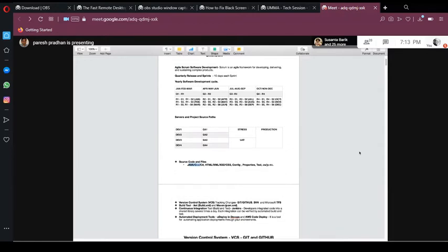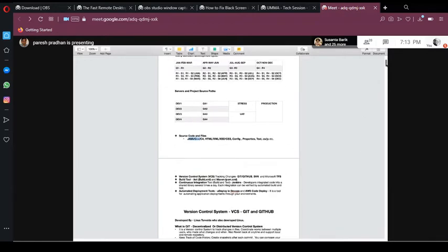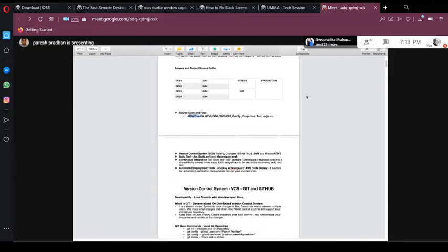So what exactly are Git and GitHub? Why do we need Git and GitHub? This is basically a version control system, Git and GitHub. There are other types of version control also. Maybe in your company they use SVN or TFS or all those things. So why do we need a version control system? Because you can write Java code, but to keep the history of the Java code, who is making changes to which files, and keep track of all those files,